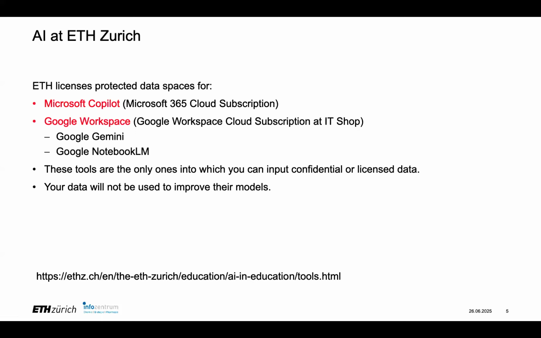Using AI at ETH, you should have the overview that ETH licenses protected data spaces for Microsoft Copilot. This comes with the Microsoft 365 cloud subscription and Google Workspace, which includes Gemini and NotebookLM. So for NotebookLM, definitely go to the IT shop and get the Google Workspace. So again, these are the only tools where you can put confidential data, which is unpublished results, or licensed data, which are PDFs that you get from ETH library that are licensed. And again, here you have the promise that the data won't be used to improve their models.